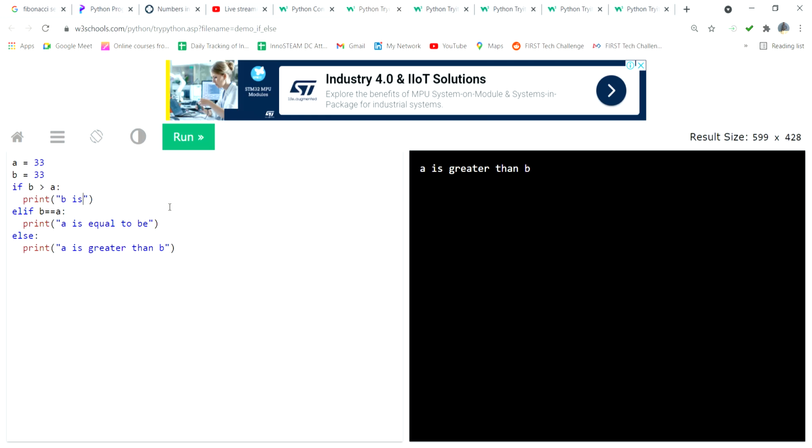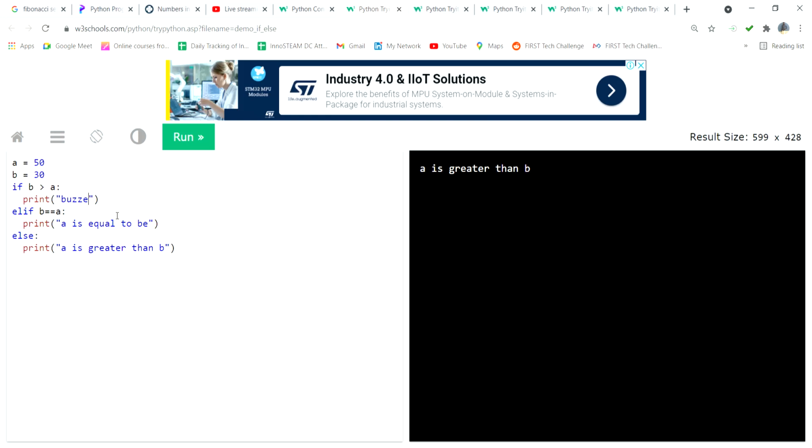Suppose I put A as 50 and B as 30, and then I put buzzer is on.